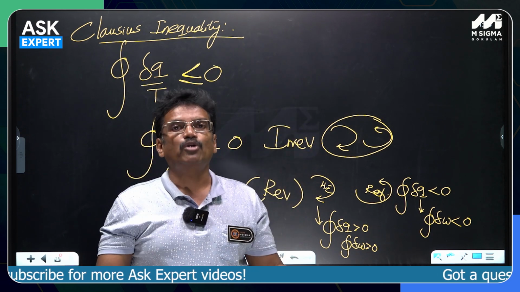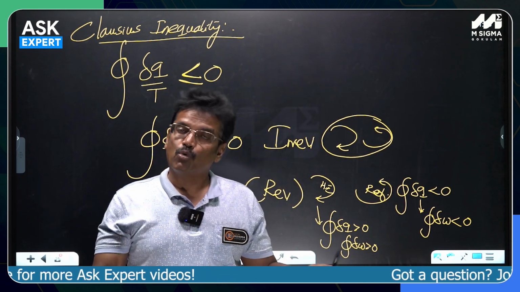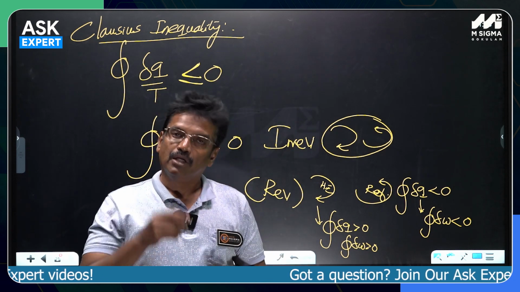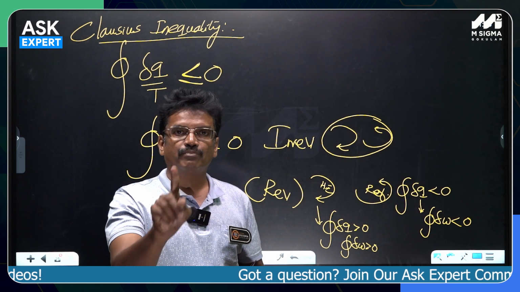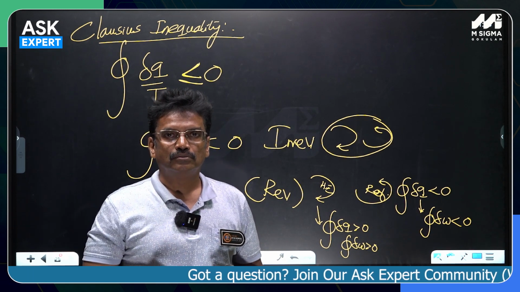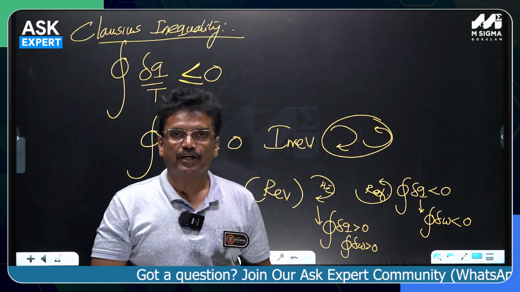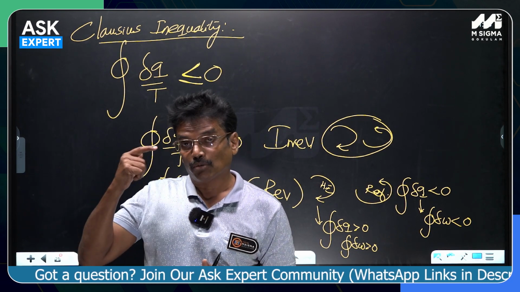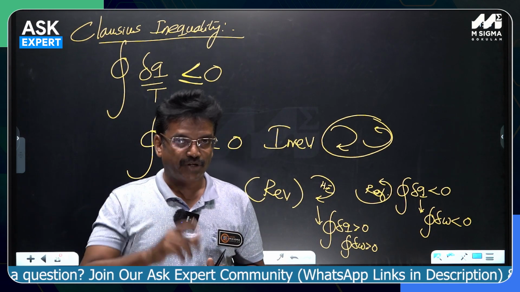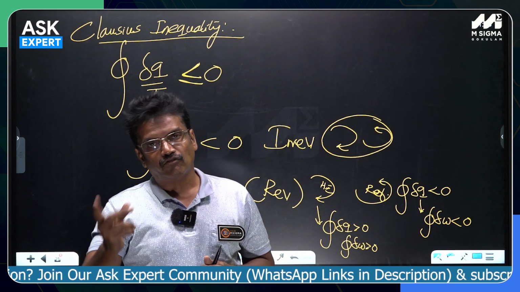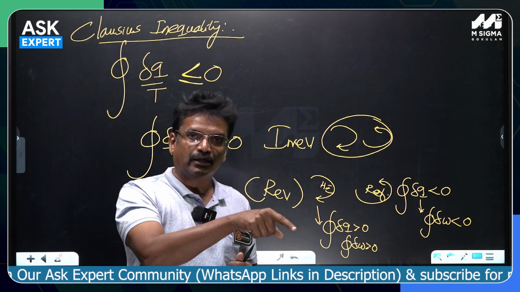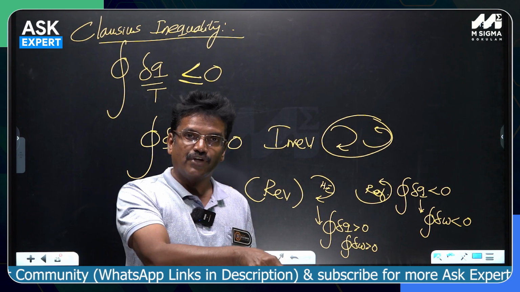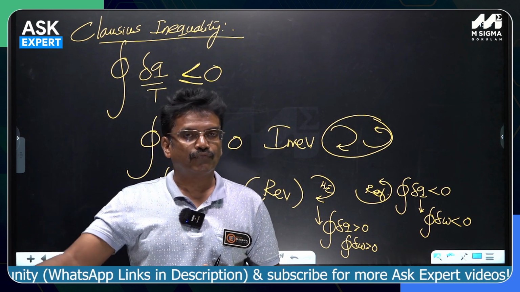In fact, they do the same task. Heat pump and refrigerator both will require work, both will transfer heat from low temperature to high temperature, both will follow the Clausius statement of the second law of thermodynamics. On what principle do the refrigerator and the heat pump work? On the Clausius statement of the second law, not the Clausius inequality. I am talking about the Clausius statement of the second law of thermodynamics, because the second law has two different statements, Kelvin-Planck and Clausius. The Kelvin-Planck statement's outcome is a heat engine; the Clausius statement's outcome is the refrigerator and heat pump.